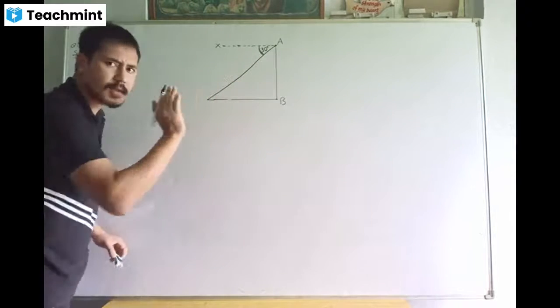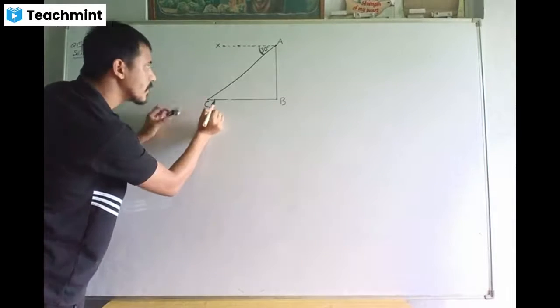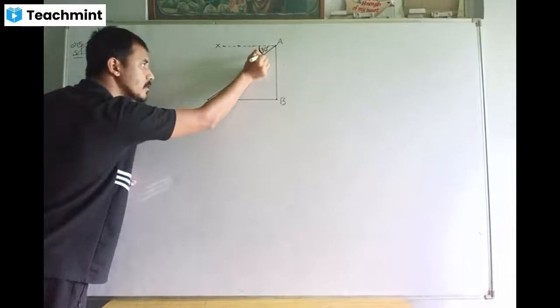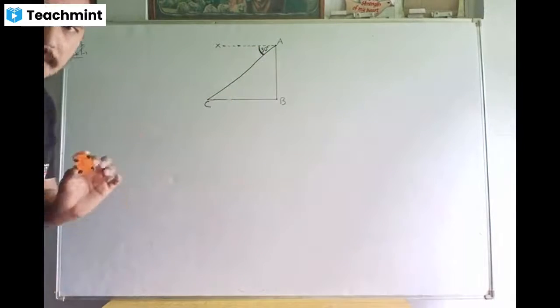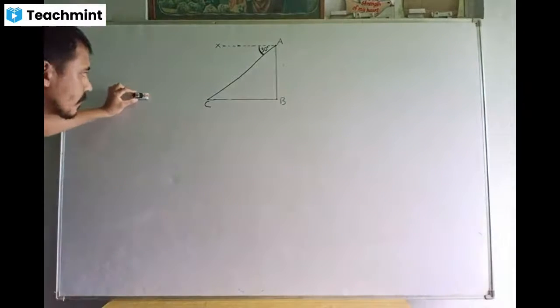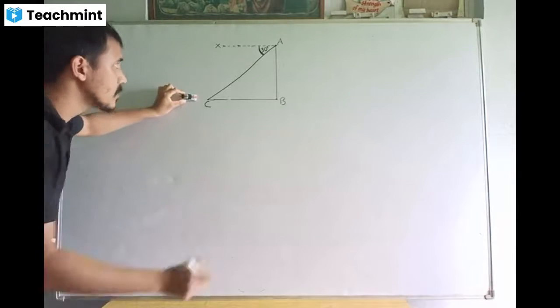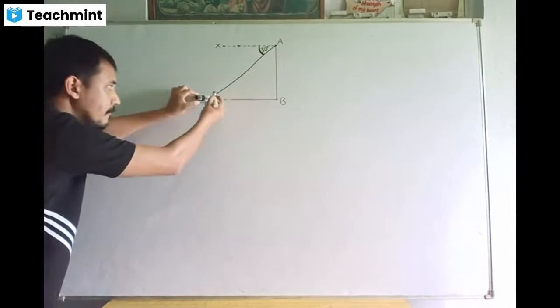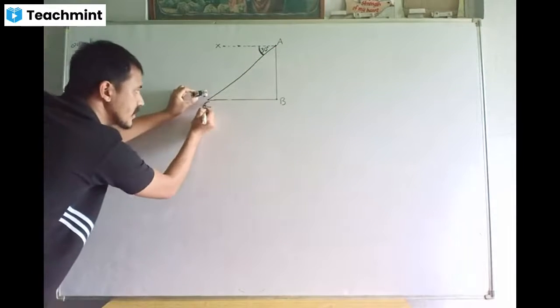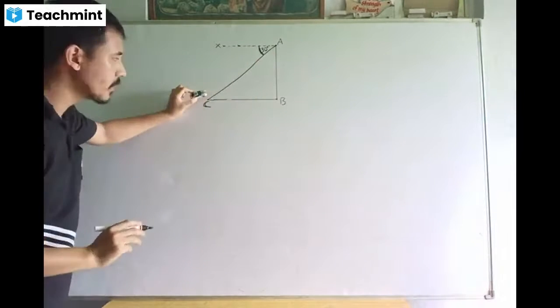At first, when the observer looked down, the car was at position C. In that case, the angle of depression was 30 degrees.